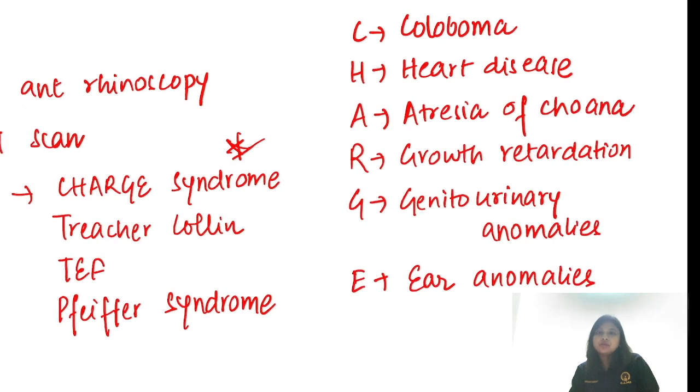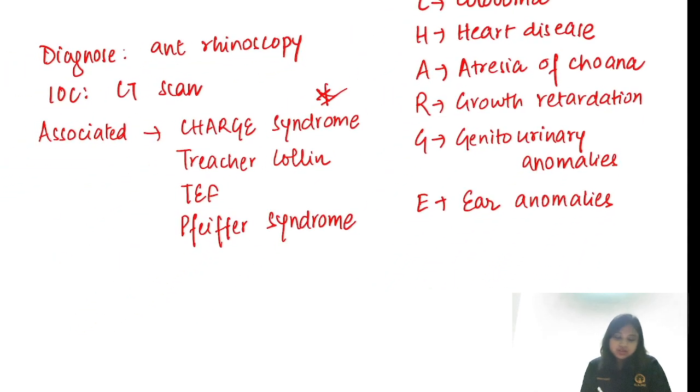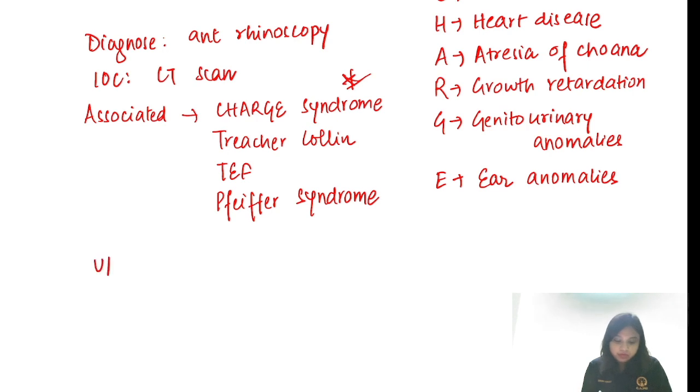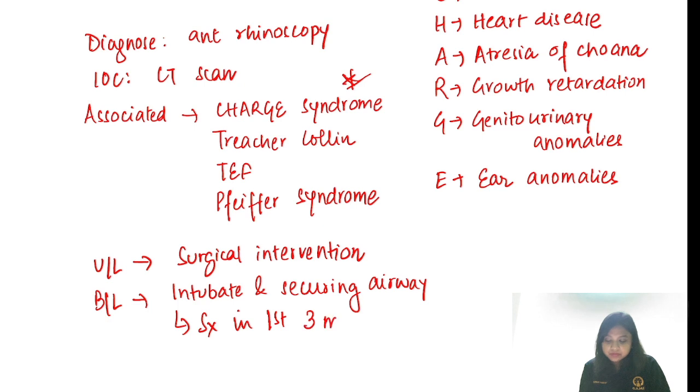And so what treatment are you going to provide in a child with choanal atresia? Let us just revise that. If it is unilateral, then you need to go for surgical intervention. If it is bilateral, then you need to secure the airway. You even need to intubate, right? Intubation and securing the airway, that is stabilizing the child, and then going for surgery in the first 3 months. So intubation and securing airway and surgery in the first 3 months.